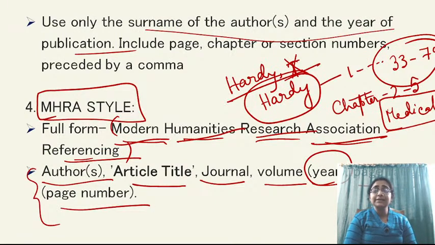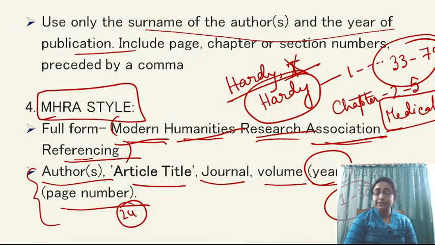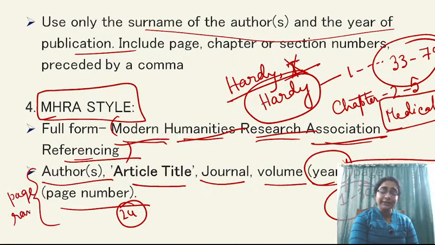Page range means suppose you have read an article which has total 30 pages. So 1 to 30, that is your page range. But you have quoted or you have used only 24. So that is your page number. Okay. So this should be mentioned in MHRA style where page range is given. First of all, you need to write page range, then page number.